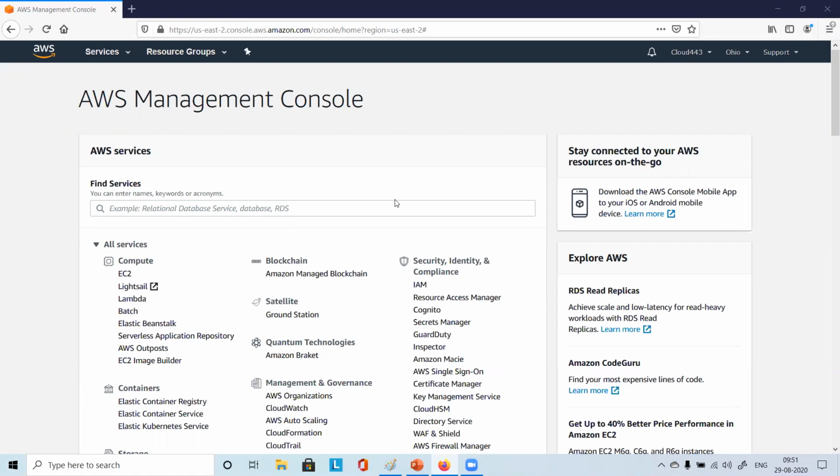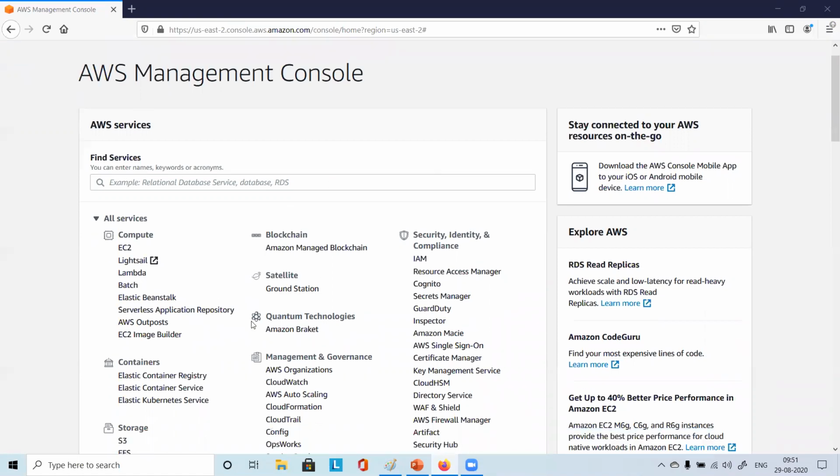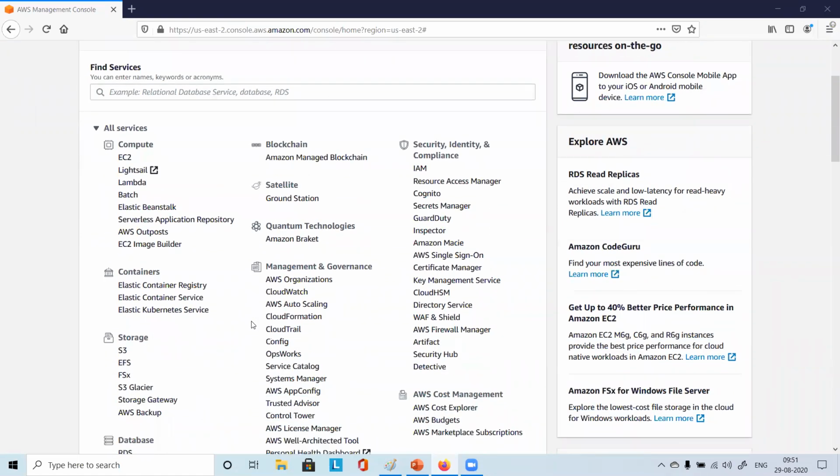On the AWS Management Console you have various services here. Just try to look for VPC meanwhile. Can I do this exercise on my office laptop? Not a problem, yeah, you can do that. It is just through the web only.